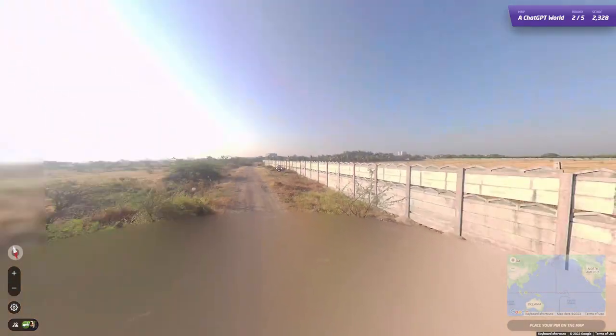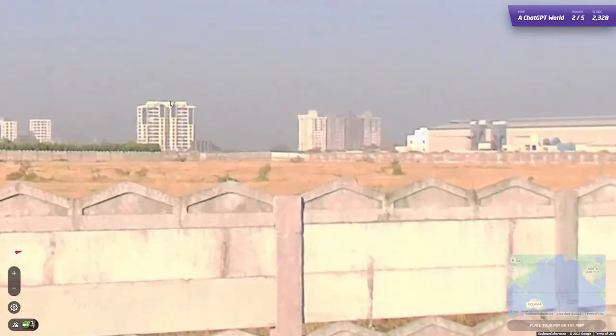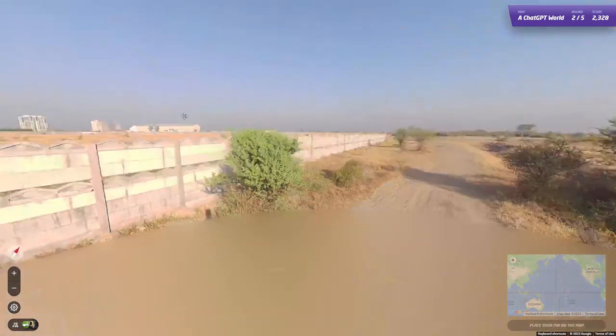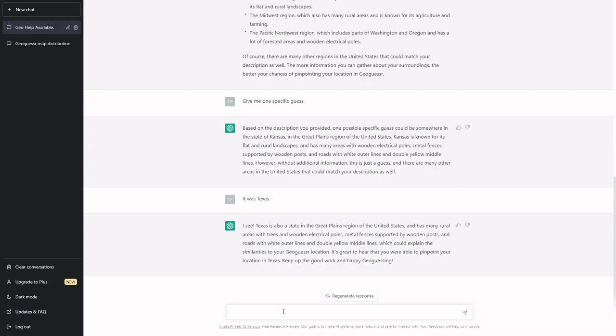Okay, it's definitely going to struggle with this one, because again, not a lot to describe. Maybe the buildings can help, but we shall see. The description I came up with is as follows.